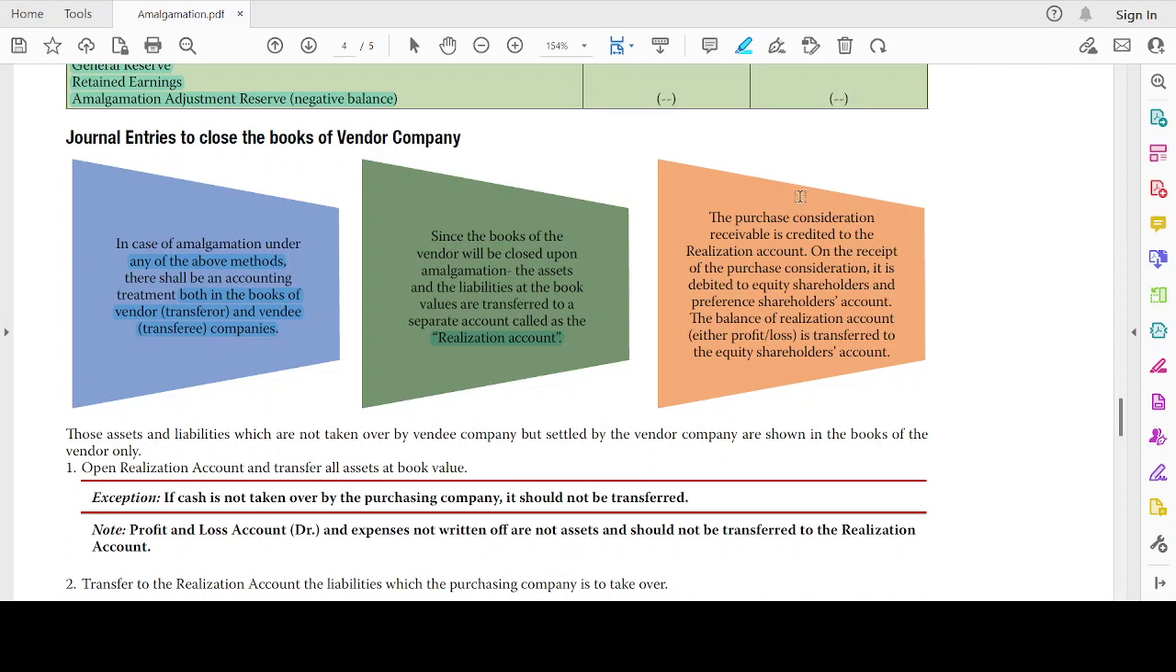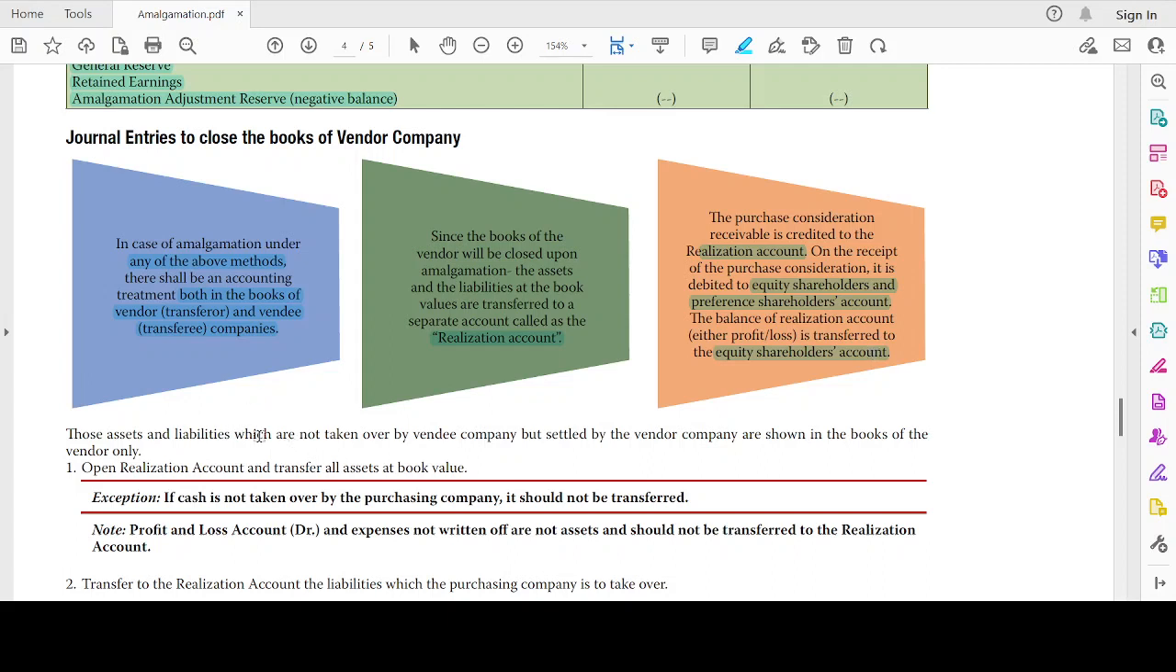The purchase consideration receivable is credited to the realization account. I've sold all the assets and liabilities, and for this I'm going to receive a consideration. That also I'm going to bring into the realization account. On the receipt of the purchase consideration, it is debited to the equity shareholders and preference shareholders account. The balance of the realization account is transferred to the equity shareholders account.